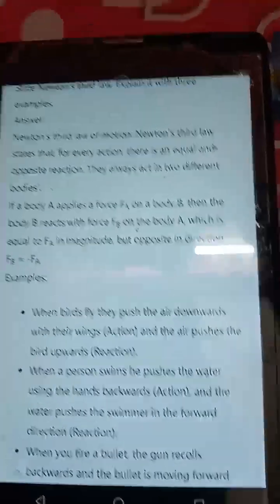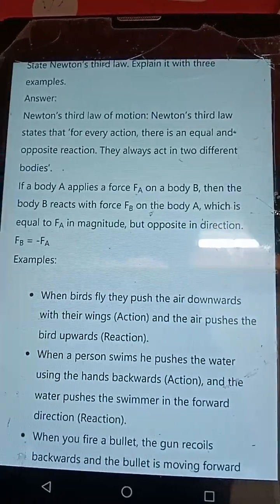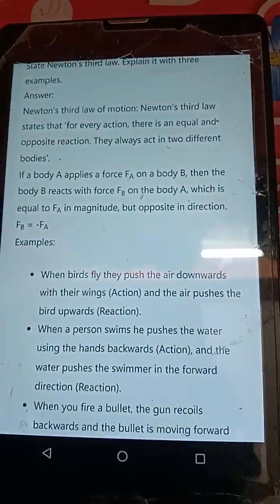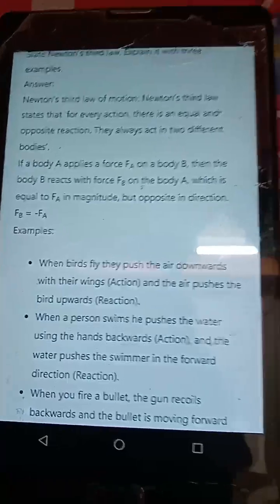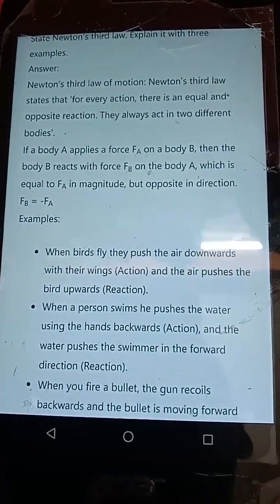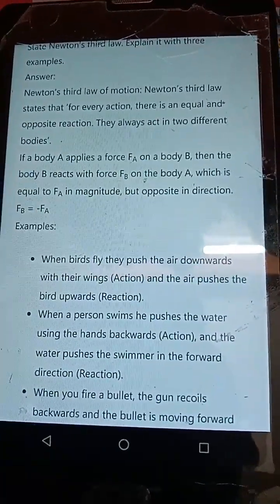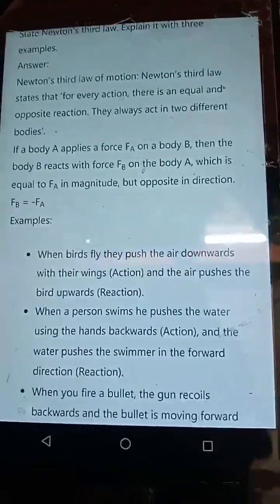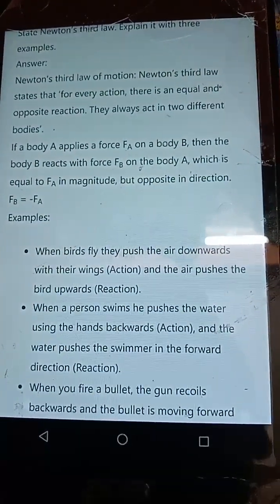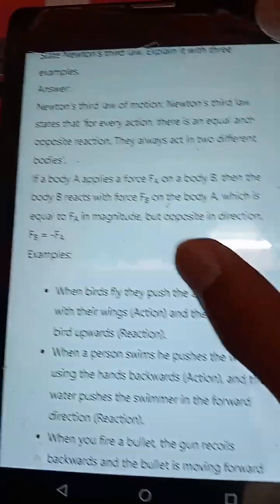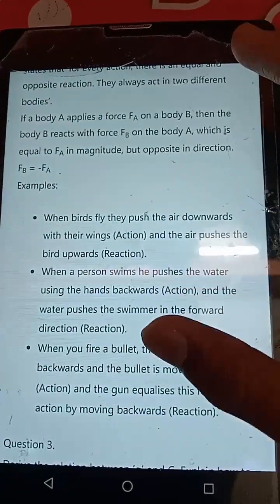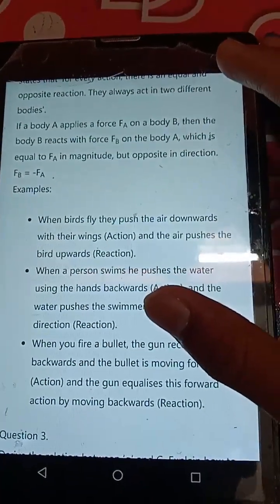Question 2. Answer: Newton's third law of motion. Newton's third law states that for every action there is an equal and opposite reaction. They always act on two different bodies. If a body A applies a force Fa on a body B, then the body B reacts with a force Fb on the body A, which is equal to Fa in magnitude but opposite in direction. Fb is equal to minus Fa.